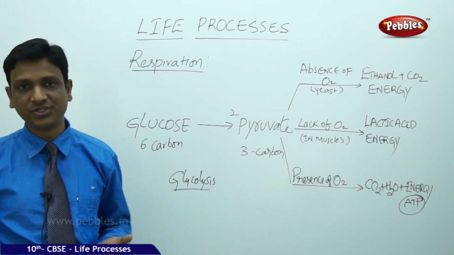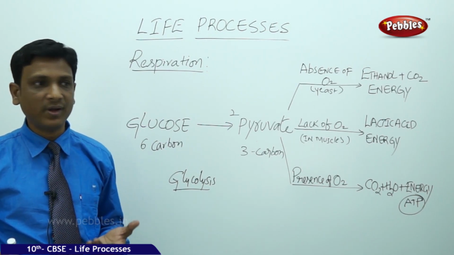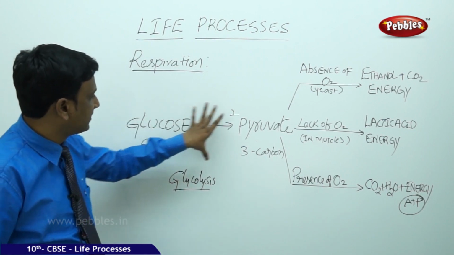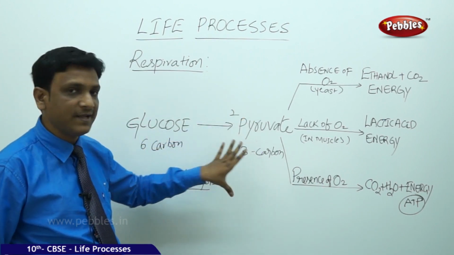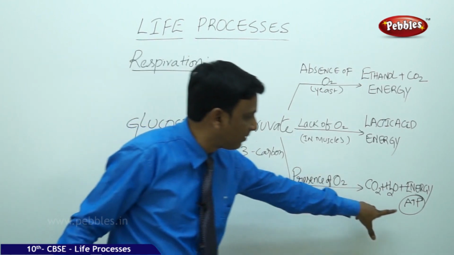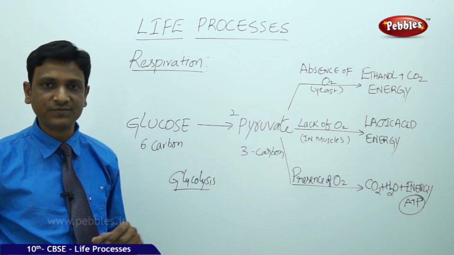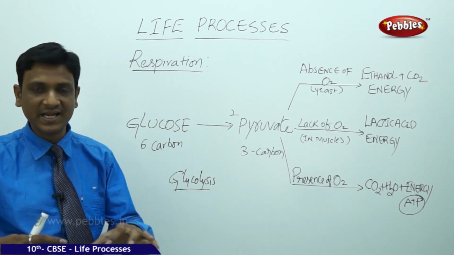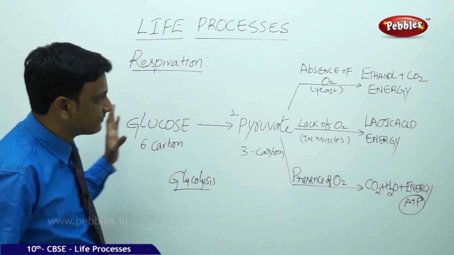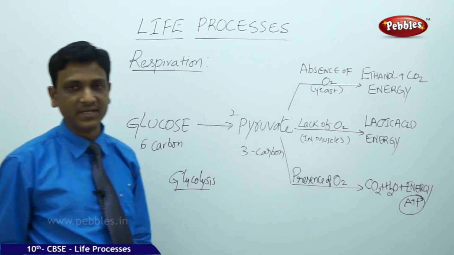You need to carry some cash with you. In the same way, here the energy is packed in glucose and pyruvate. Finally, for the cells, the energy is required in the form of ATP. So ATP is called cell currency because for all activities of the cell, ATP is required.